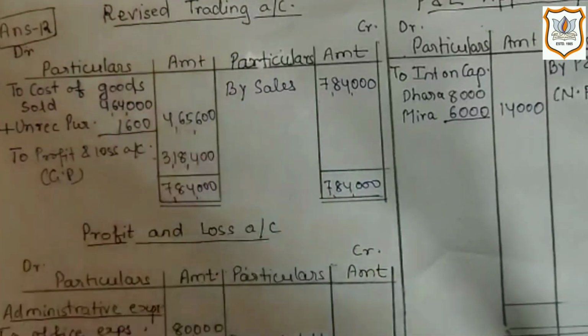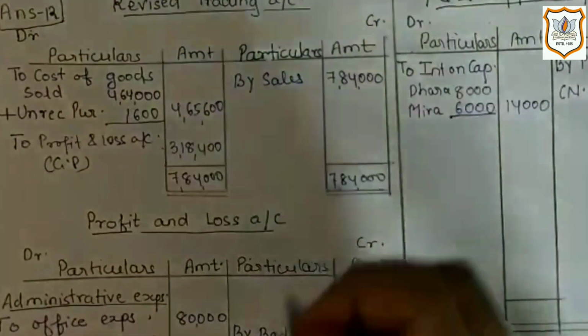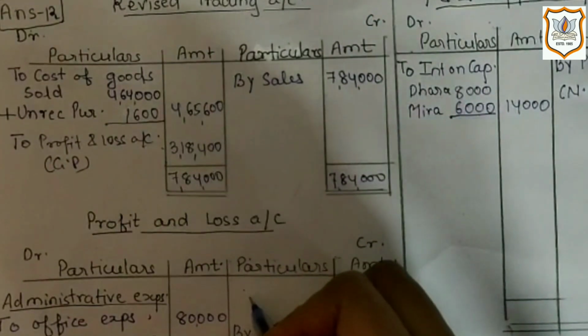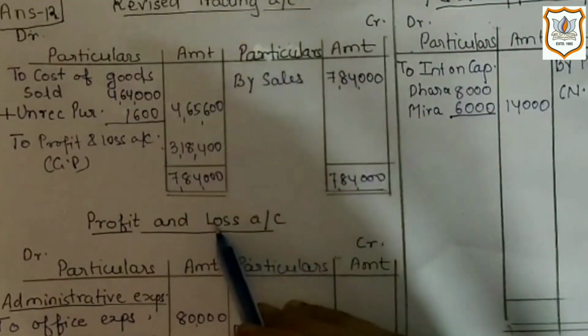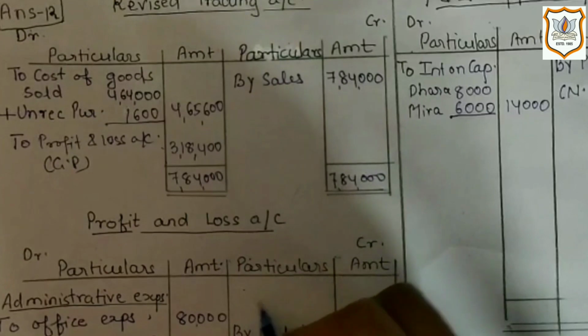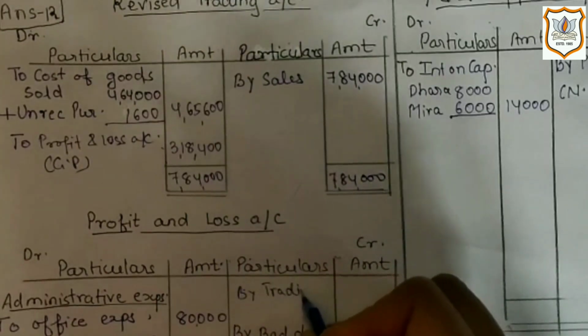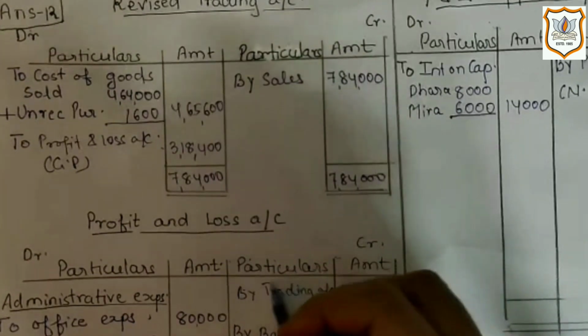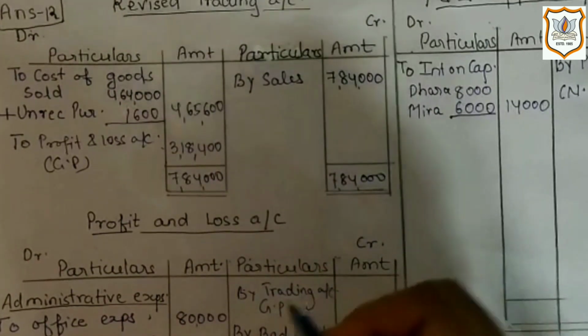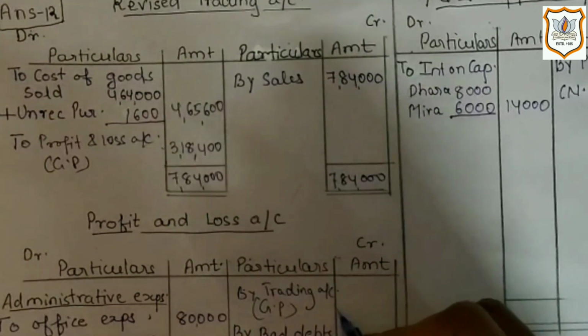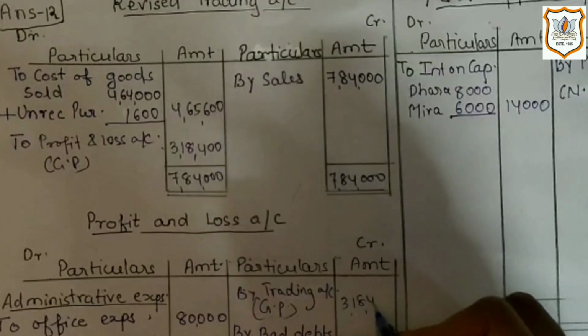GP. Now here we will transfer gross profit on credit side of profit and loss account by trading account GP 3,18,400.